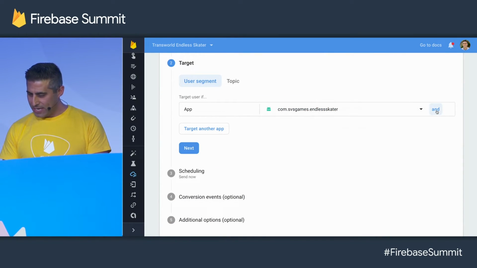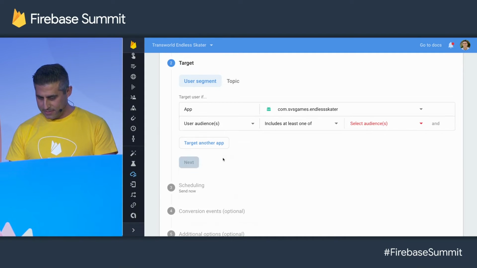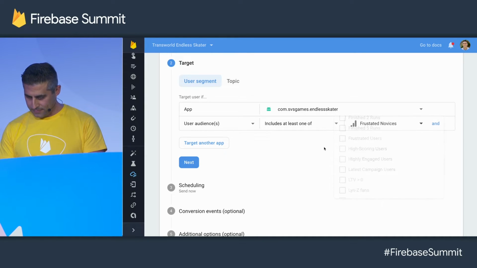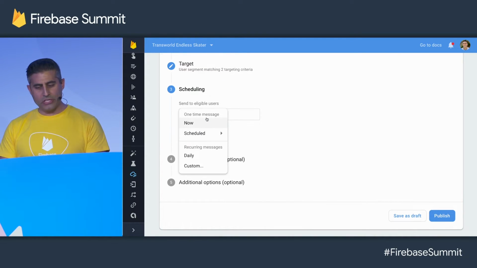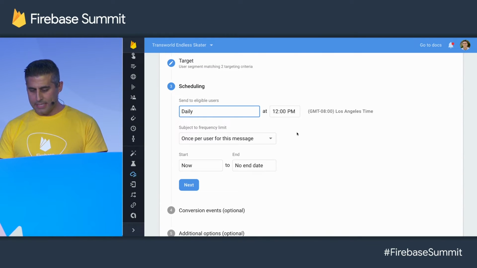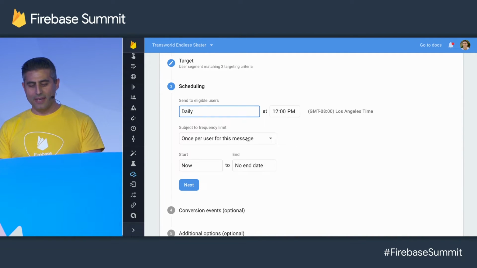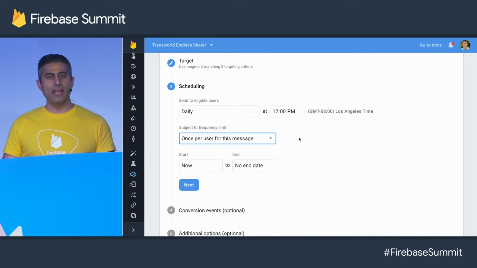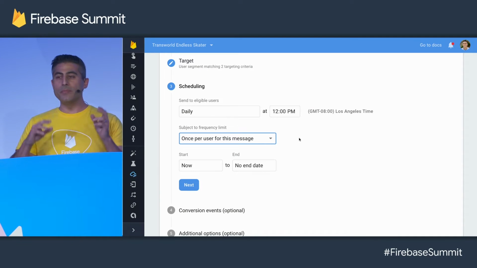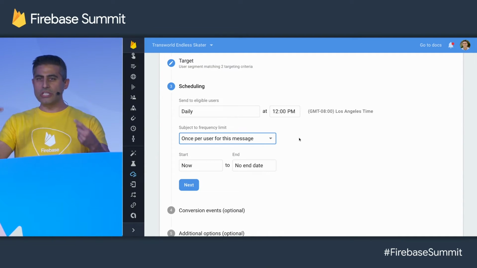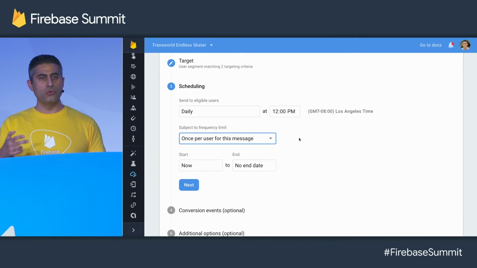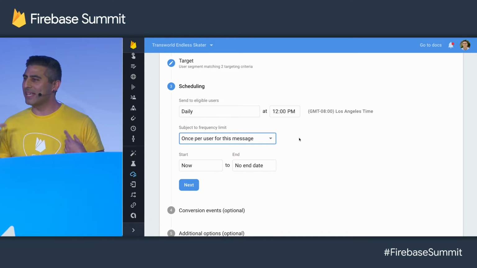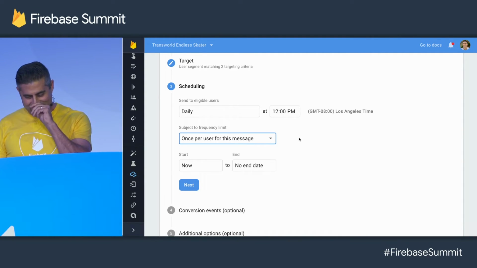And you select the Android app. And again, our audience, Frustrated Novices. And here, rather than just sending now, we are going to send these daily, but once per user for this message. So what will happen is that as users enter this audience, meet this criteria, then each day it will send a message to that user if they're new, only if they're new to this audience. So they'll get at most one message. We won't be pestering them. We could, but we won't in this case.